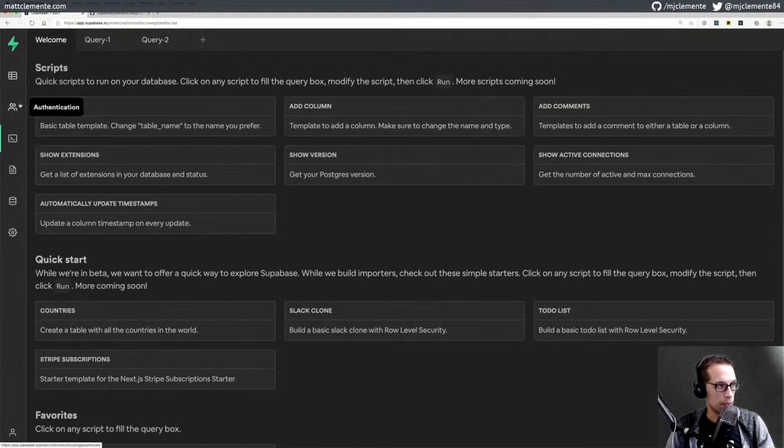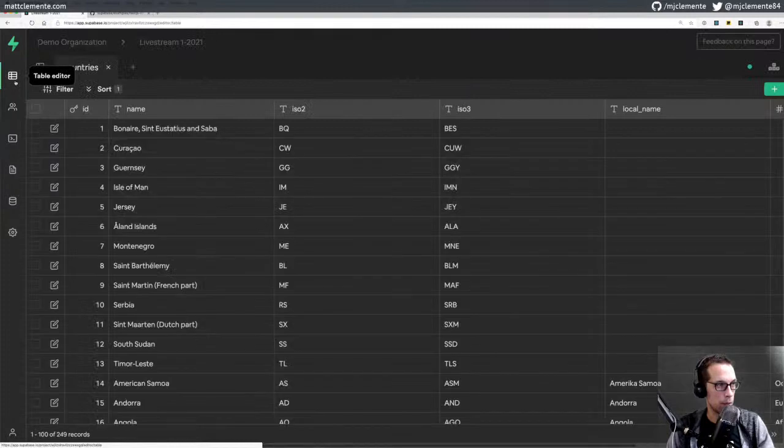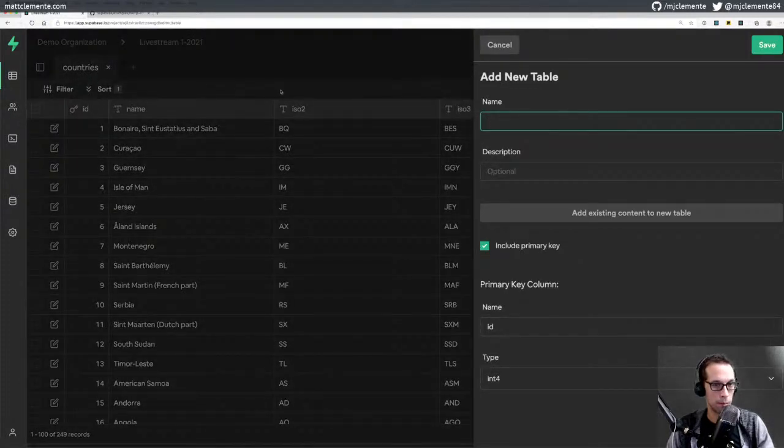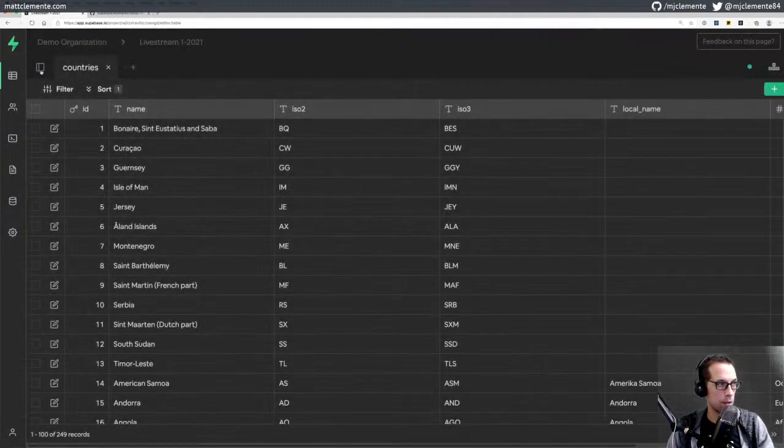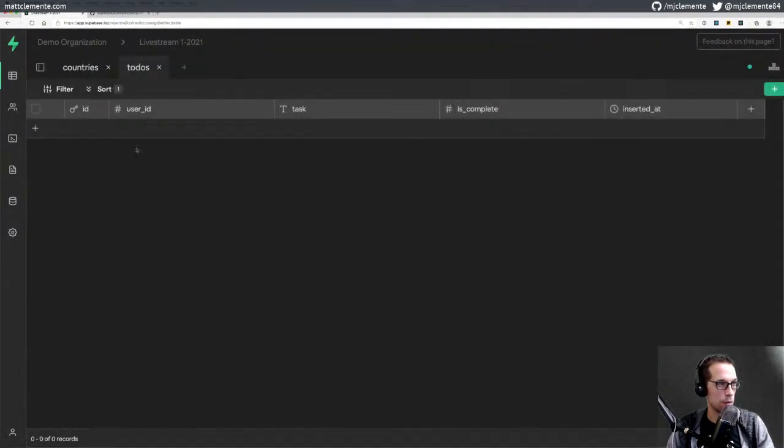What does that mean? If I'm in the table editor, open up. No, that's adding a new table. To-dos. What do we got over here? All changes are saved. I could manually add to-dos here, but I don't have any users. Authentication.